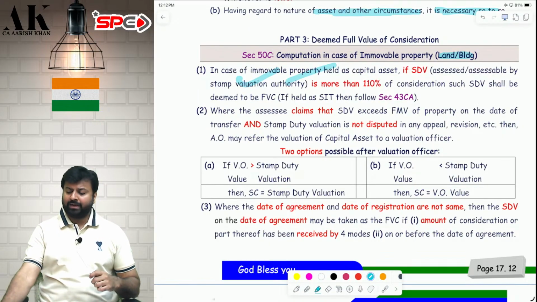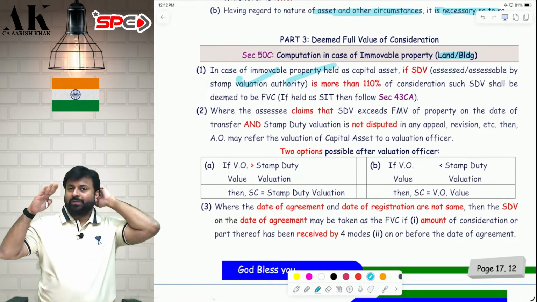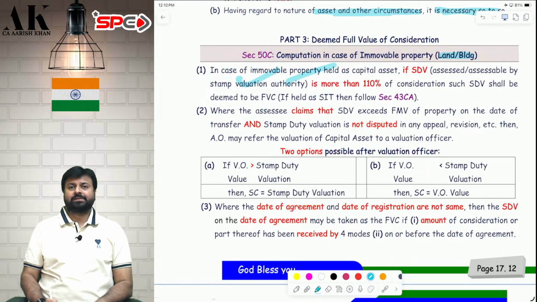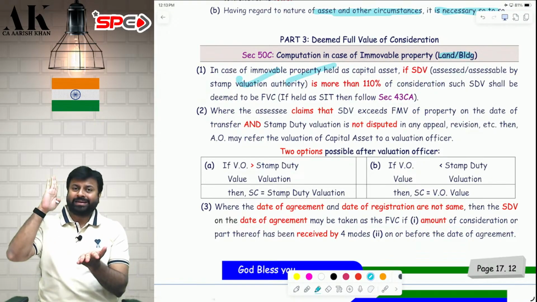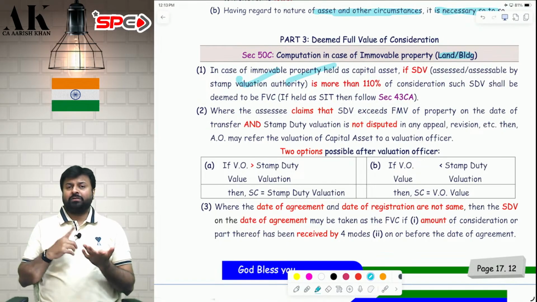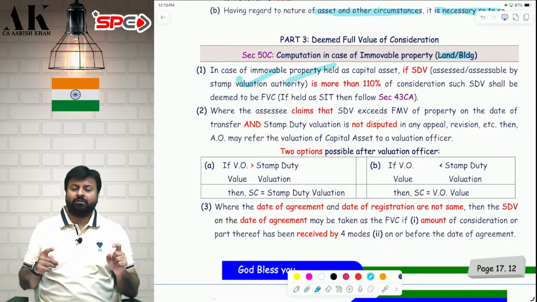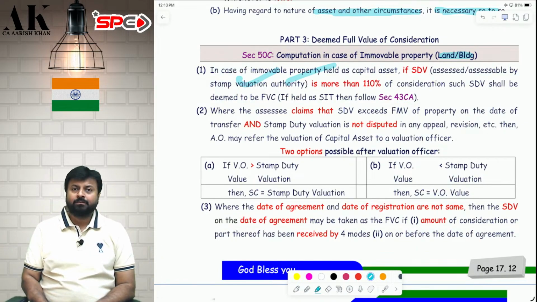And if the departmental valuation officer says that the stamp duty value is lower, it is 130 lakhs, then it will be 130 lakhs. If the departmental valuation officer says, no, it is not 130, it is not 150, it is 180, then it will be restricted to 150 lakhs. So if you refer the matter to valuation officer and if it goes to departmental valuation officer, it will not go beyond the stamp duty value declared earlier.